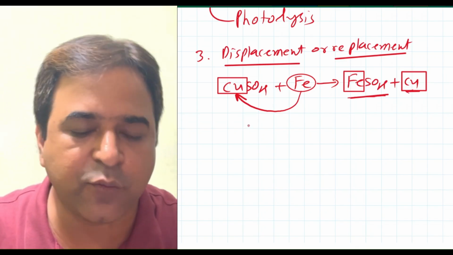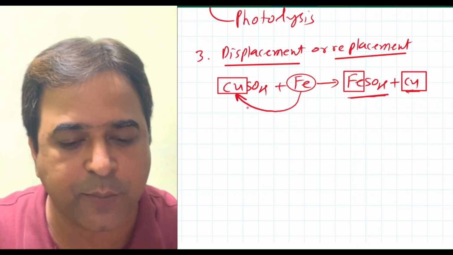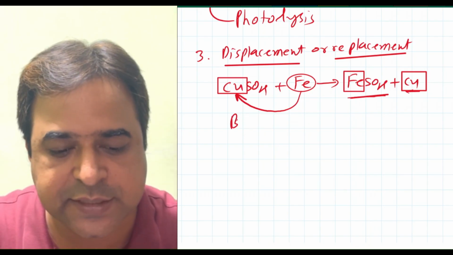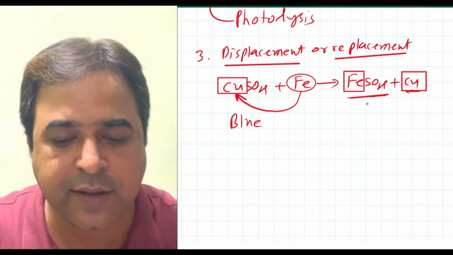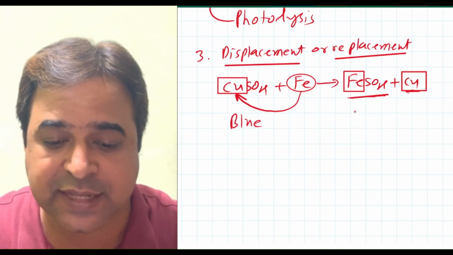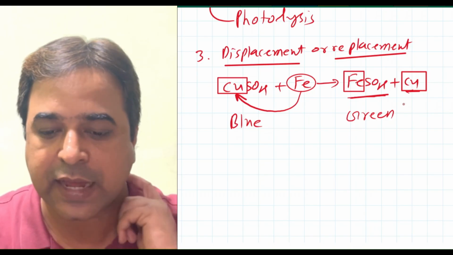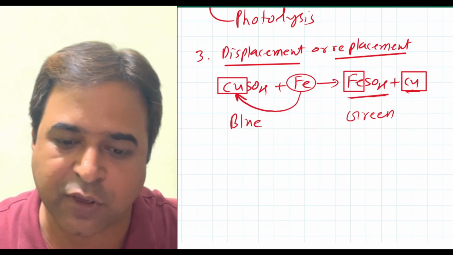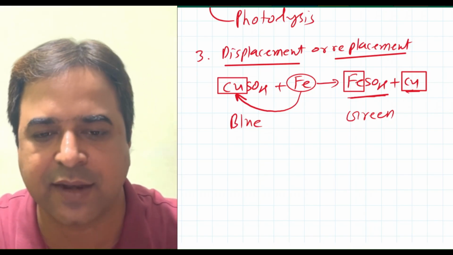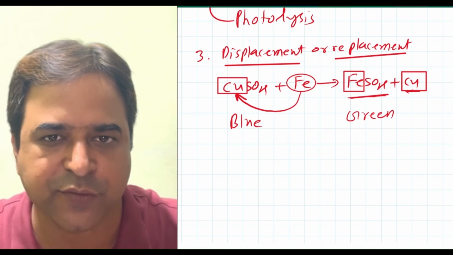If you want to know about its color, copper sulfate in the form of solution is blue in color, and when it forms iron sulfate, it gets converted into green in color, and this copper will be deposited on the iron nail, if you are placing a nail of iron.